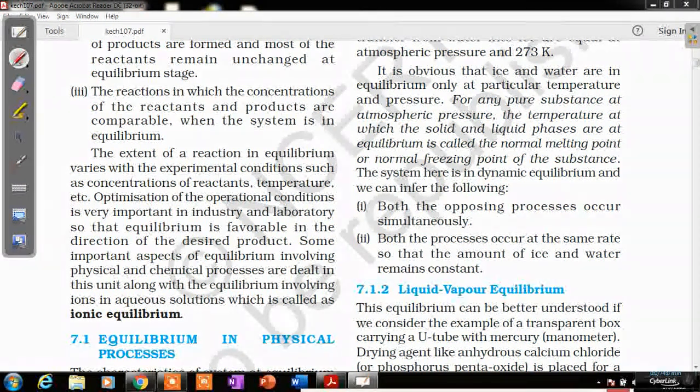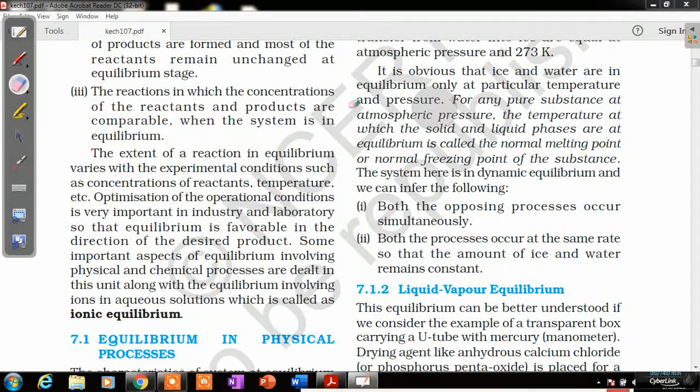Some important aspects of equilibrium involving physical and chemical processes are dealt with in this unit, and the part dealing with the equilibrium of ions in their aqueous solutions will be termed ionic equilibrium.